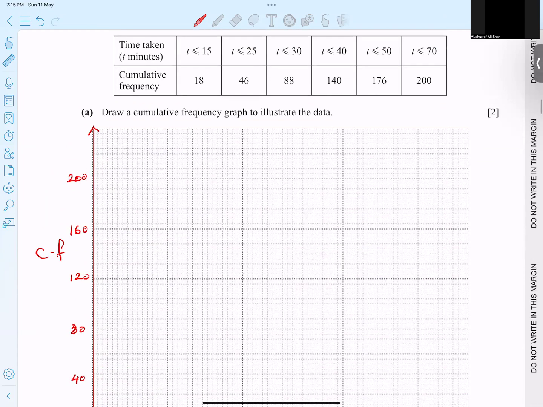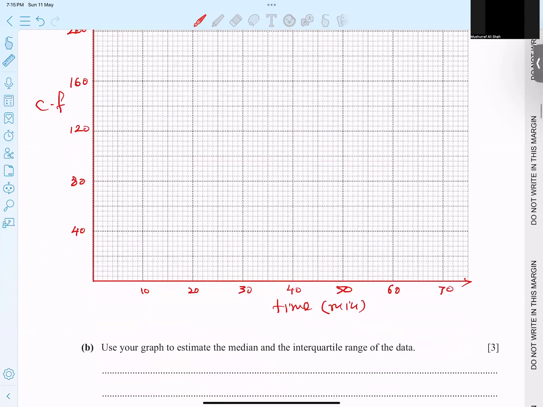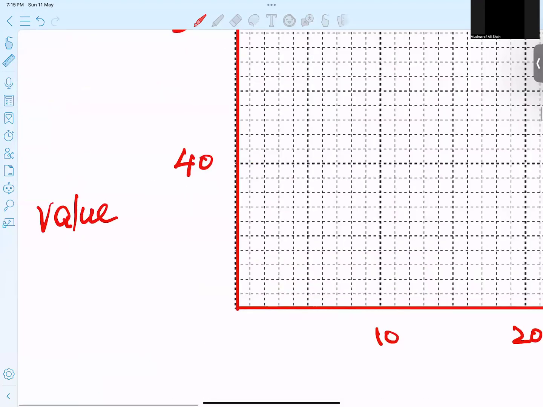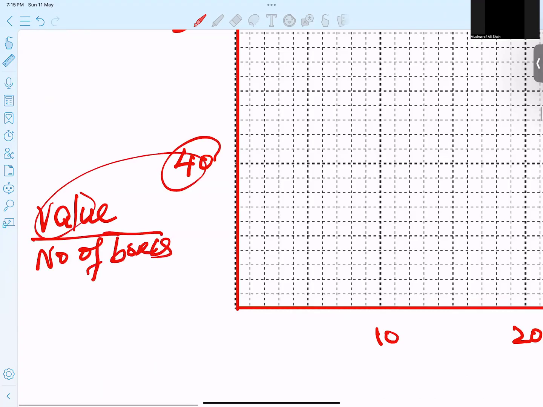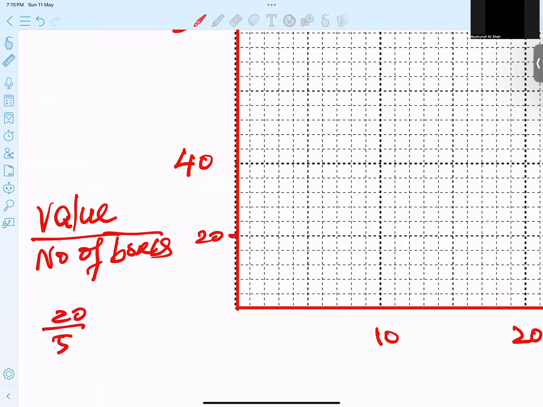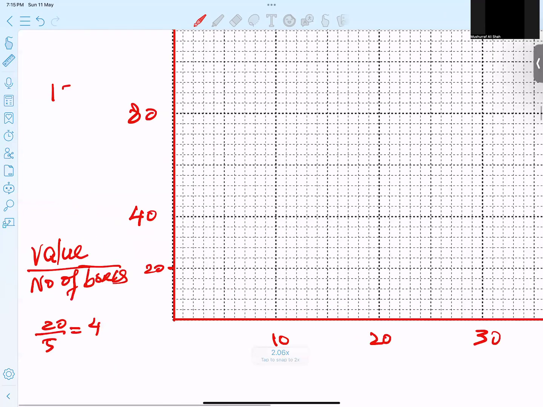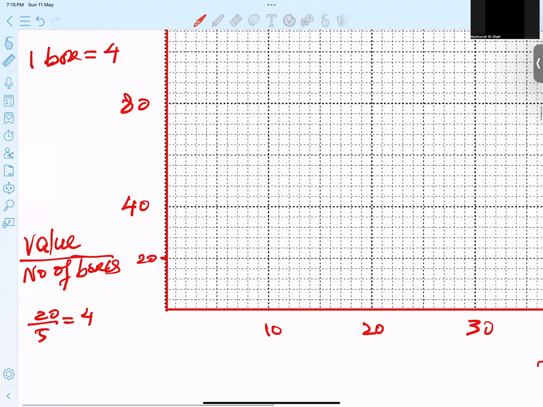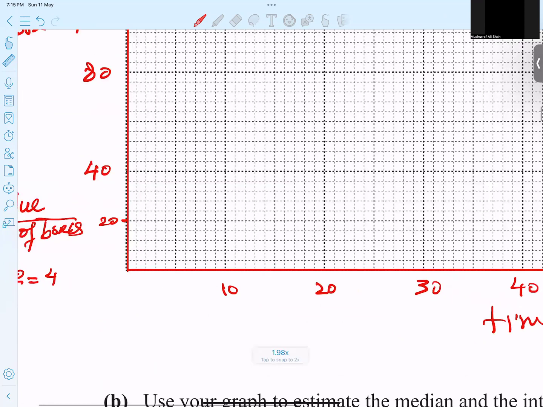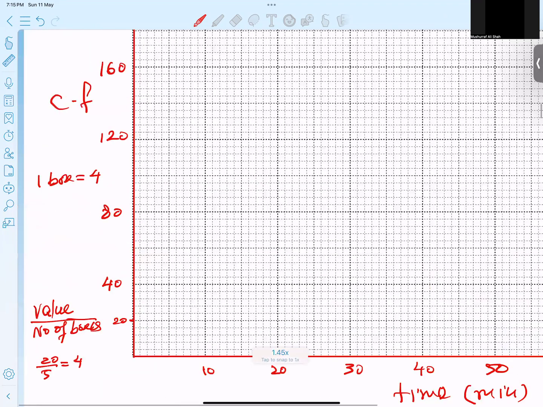First of all, I will plot, but make sure what one box is representing. The formula I taught many times: value divided by number of boxes. So 40 at the top and 20 below, so 20 by 5 boxes is 4. So one box represents 4. Make sure one box is representing 4. There's no need to take care about the x-axis, so we have to be careful about the y-axis.